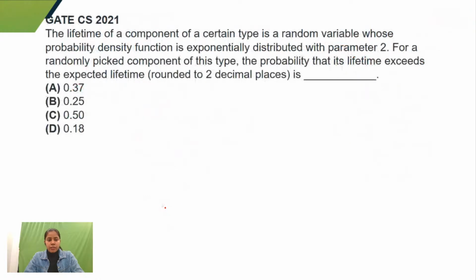Okay, so let's see the next question. So yeah, this is the next question, and I think we are left with two questions. The question here says that the lifetime of a component of a certain type is a random variable whose probability density. Do we need to see student t distribution? Not forget computer science. You just have to see binomial, Poisson, exponential, uniform distribution, normal, and standard normal. These 6 distributions. If you do not want to go in detail, just go through the topics and their probability distribution, their mean and variance.